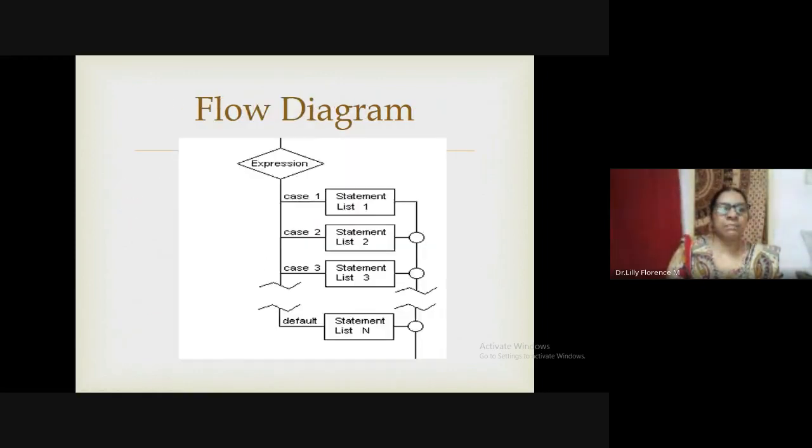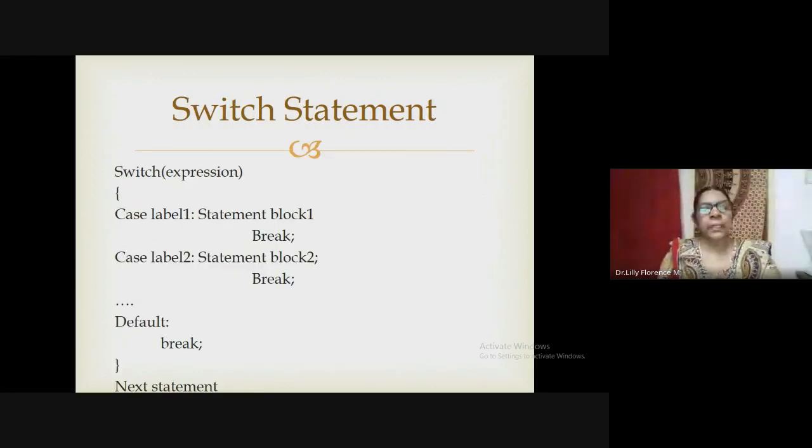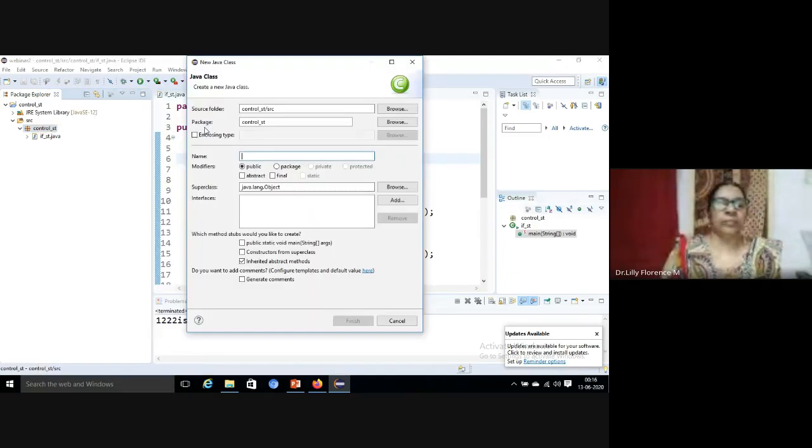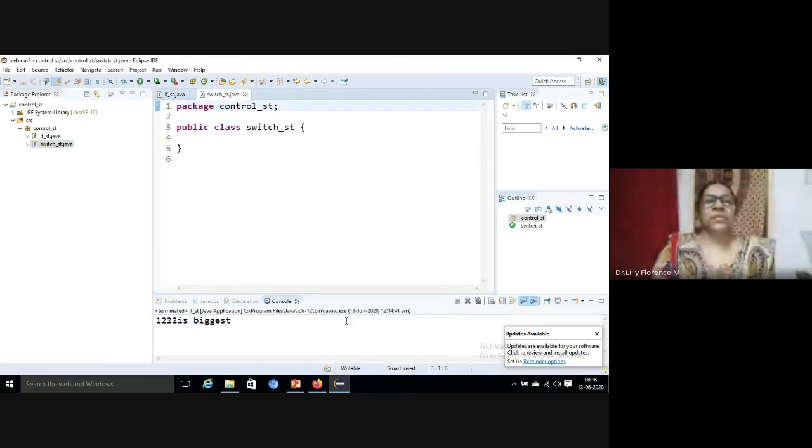Let me have one example for switch statement. So we can define the next new program here. Go to new and class. Switch statement, this is the name of the class. So our class has been defined here.